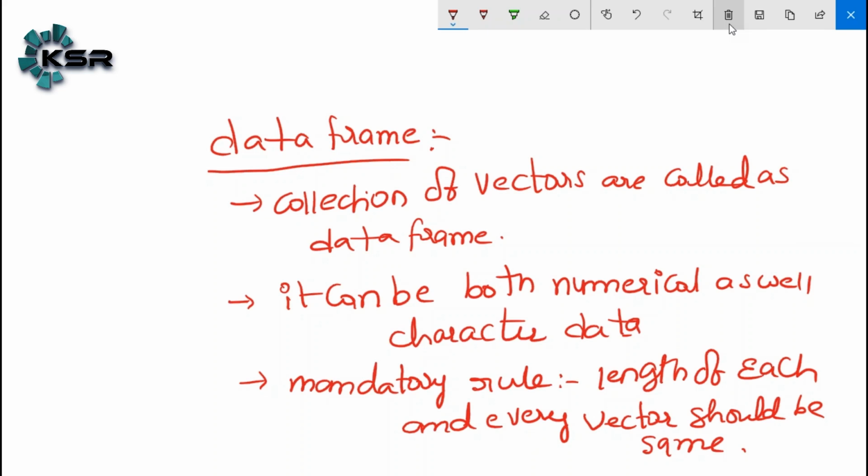Now, how do we write the syntax of the data frame? For example, I have three vectors, A, B, C. Assume A is one vector, B is another vector, C is another vector.